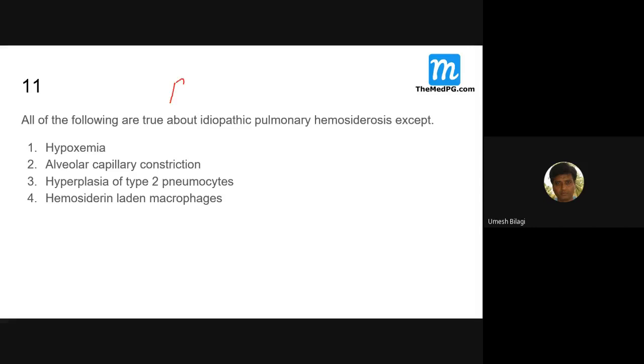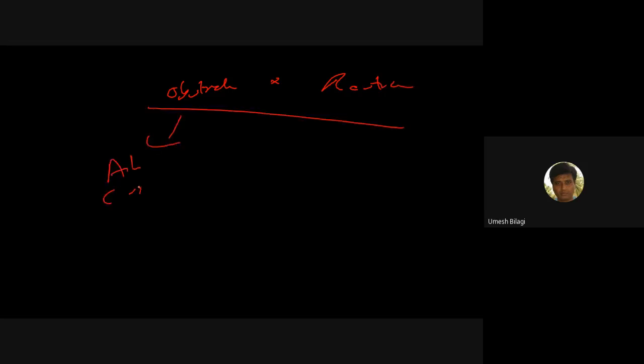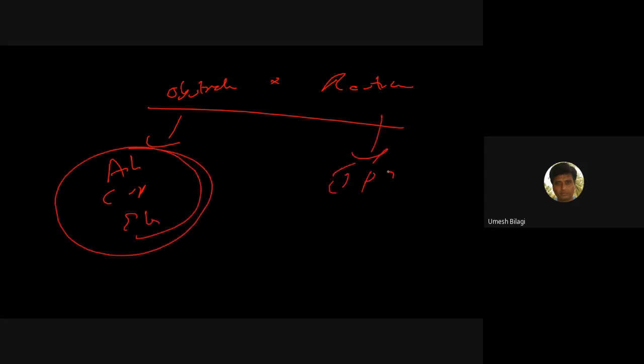So the restrictive means here, the lung diseases, I'll just spend around 1 minute, can be classified as obstructive and restrictive. In obstructive, you see your asthma, COPD, emphysema, and all that. In restrictive, you see your IPF, interstitial lung fibrosis, hypersensitivity pneumonitis or allergic alveolitis, all those things come here.